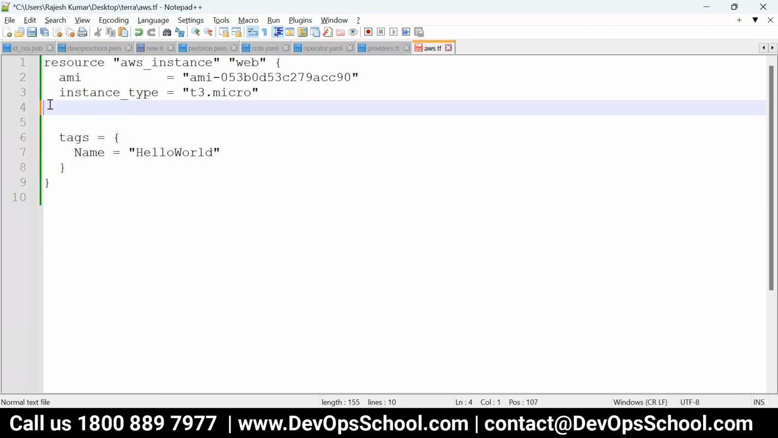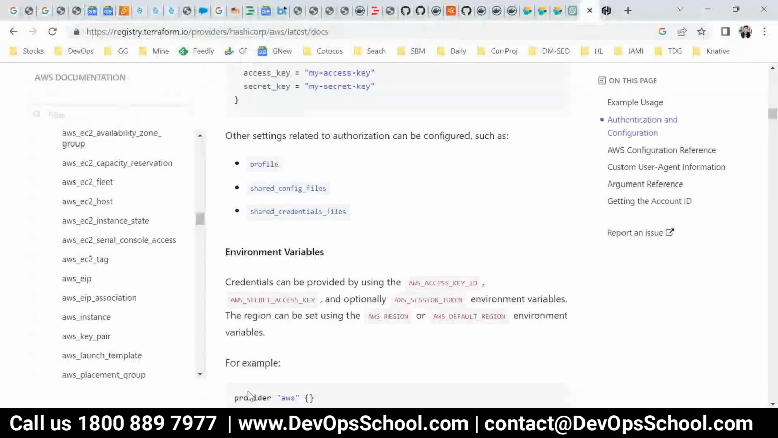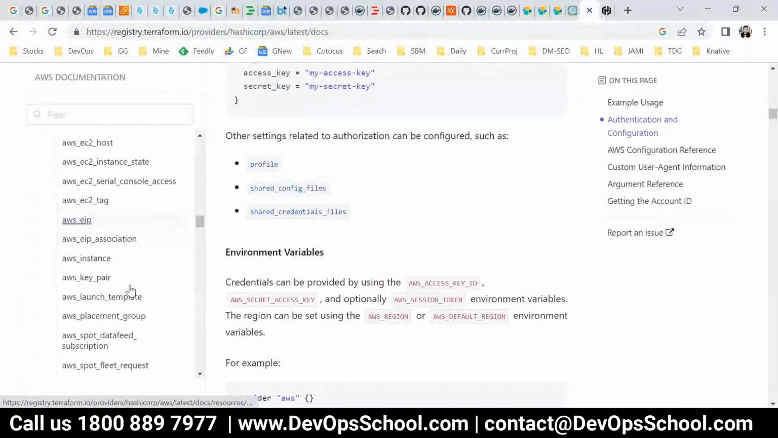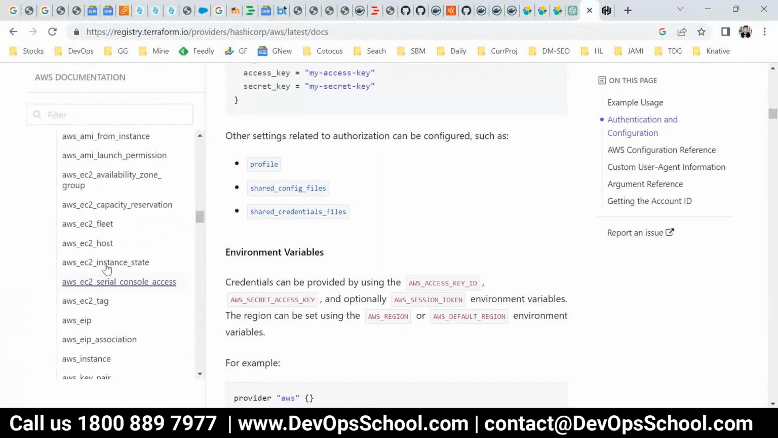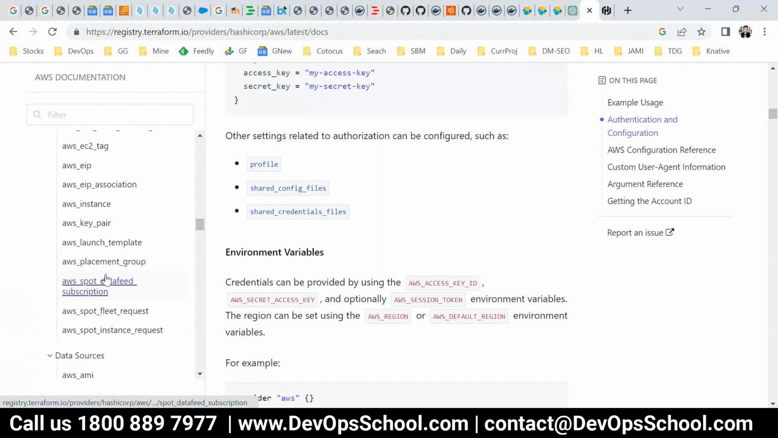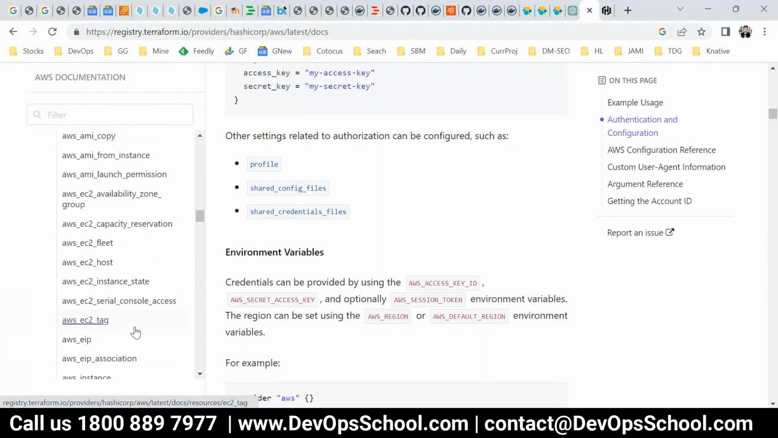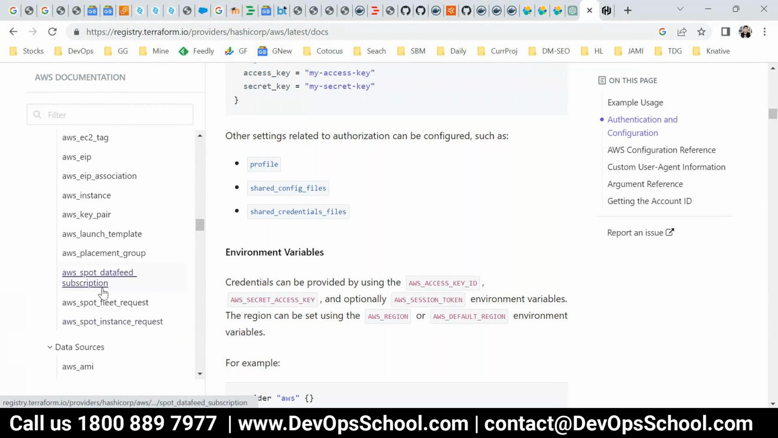So how can we create the security groups? We need to create the security groups, right? Same way. Let me find out. Security group is a resource of what? It's a VPC, I guess. That's the reason I'm not able to see it here. So go to networking.